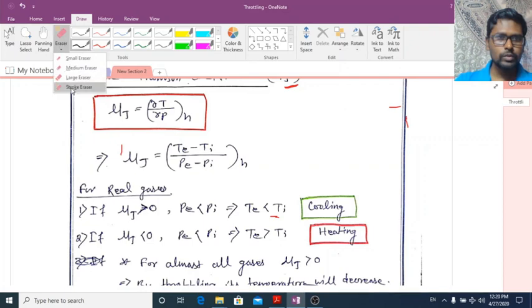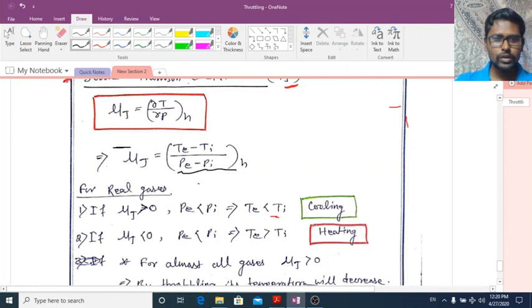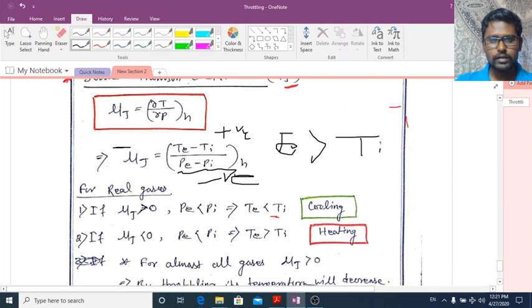If the Joule-Thomson coefficient is negative, and we know the denominator is always negative because PE is less than Pi, then our result should be negative here, so this numerator should be positive. If the numerator is positive, that means TE should be greater than Ti. That means the temperature at exit from the throttling device should be greater than the inlet.